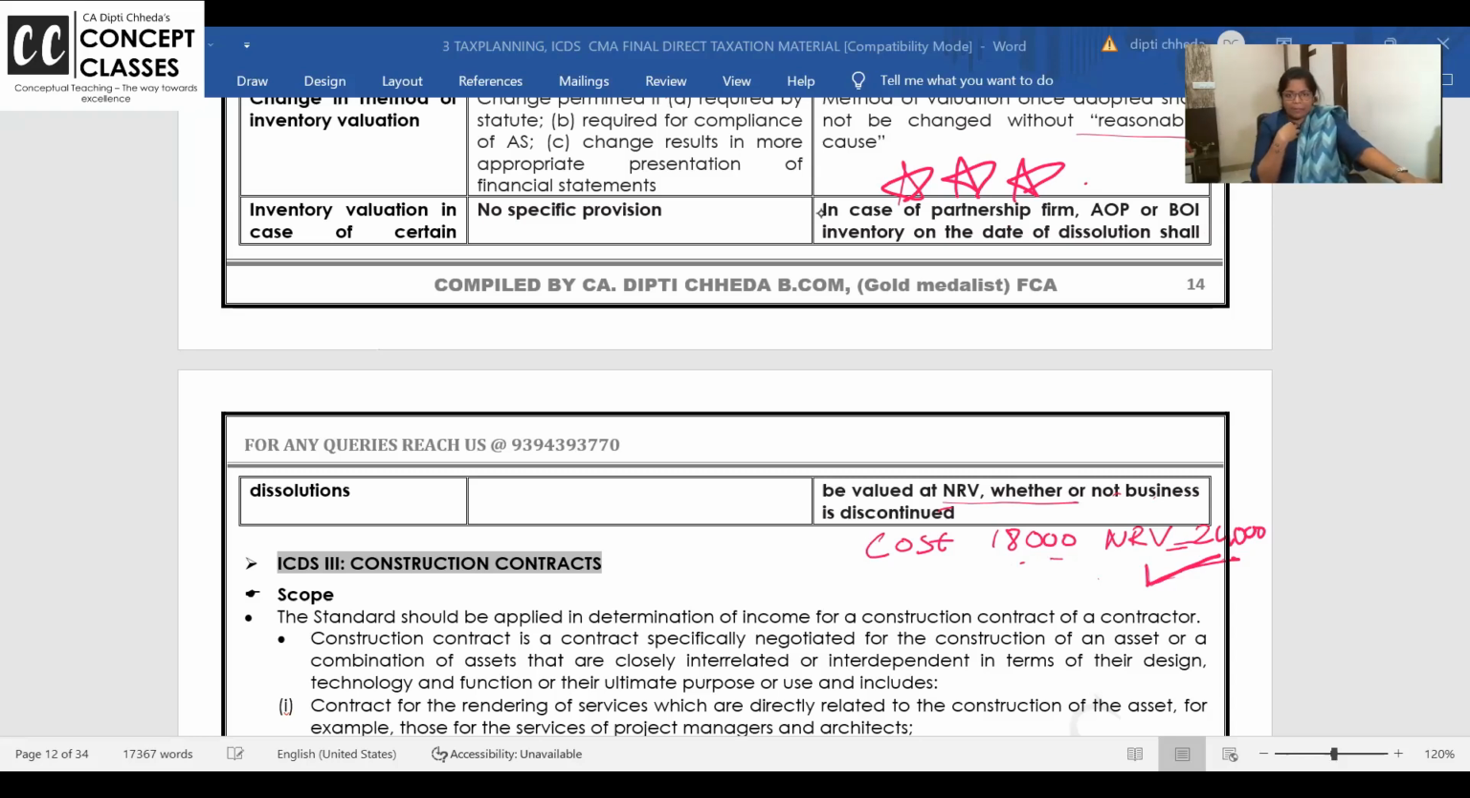If I set the paper, I will pick up this ICDS and ask you an MCQ. Literally, that important is this point. Clear? Chalo.